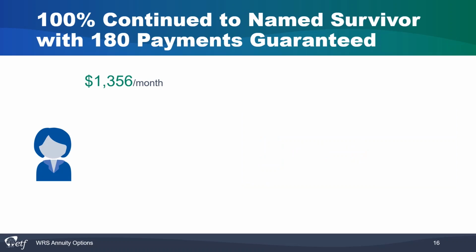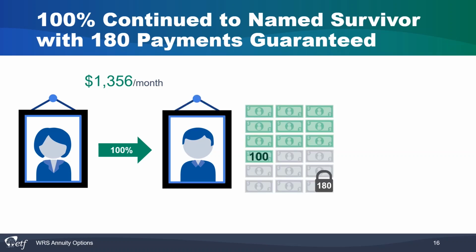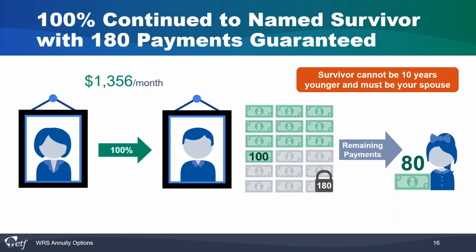100% continued to your named survivor with 180 payments guaranteed. When you die, your named survivor will receive the same monthly payment that you did for the rest of their life. If both you and your named survivor die before 180 payments have been made, the remainder of the 180 payments are made to the designated beneficiary or beneficiaries. You may not choose this option if your named survivor is more than 10 years younger than you and is not your spouse.